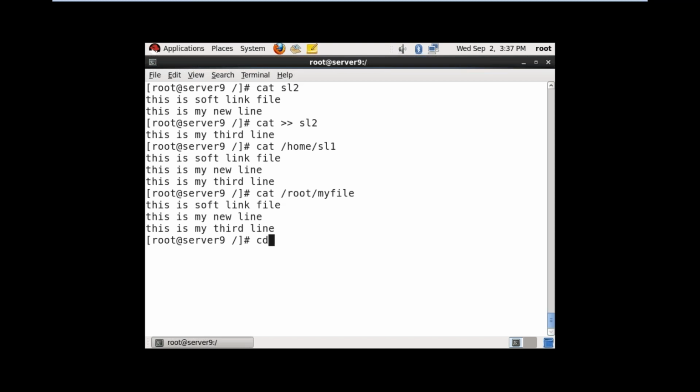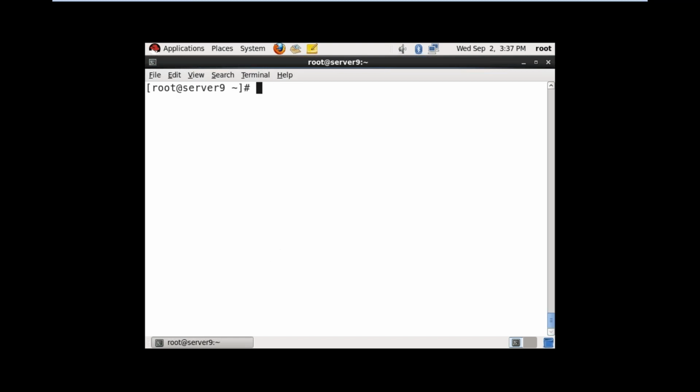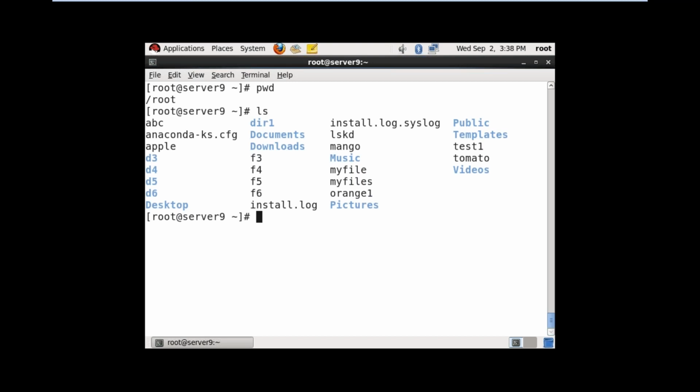Next, I am removing the main file. Now you can check the links. rm -rf myfile. See, I am in the root directory, that is the reason I am not giving the path. Where my file is there, I am there only. rm -rf, what is the file name? myfile. Main file is deleted. Now you can check your links. Links are collapsed. ls /home.